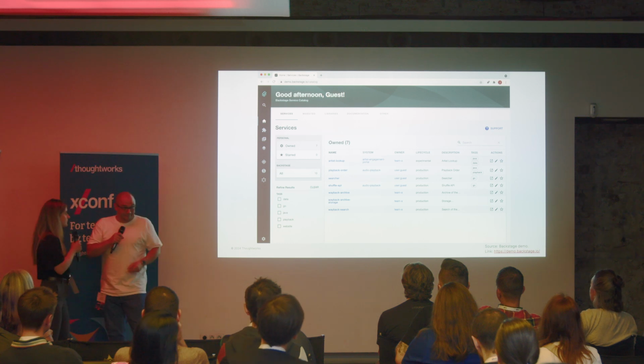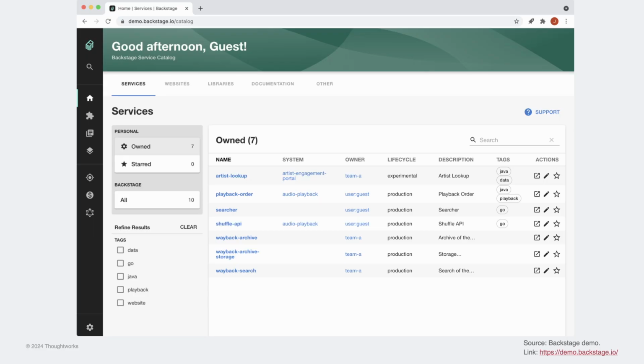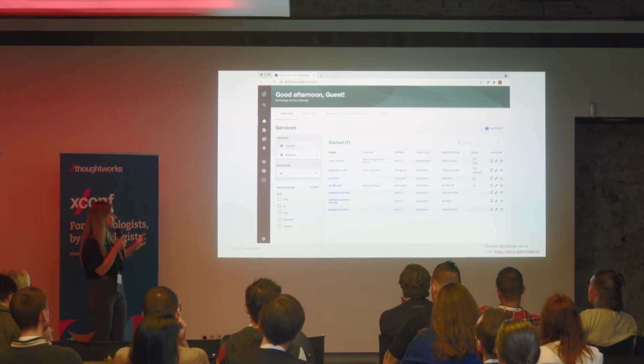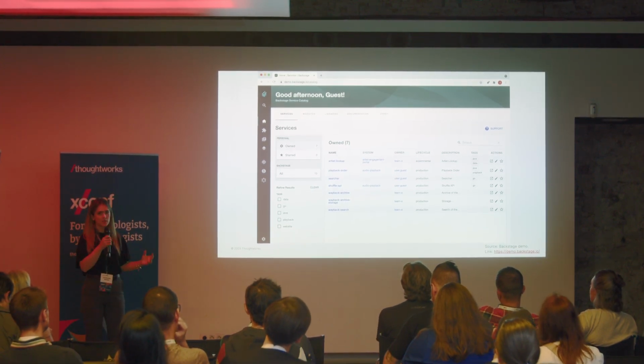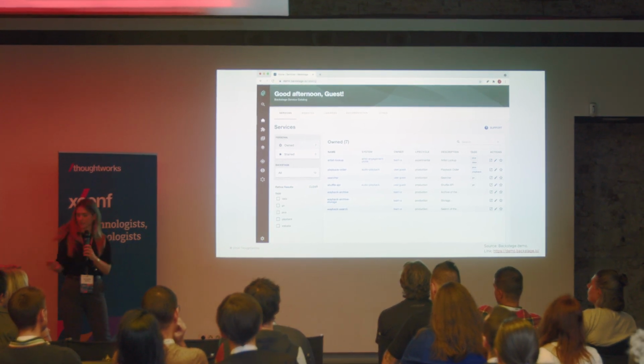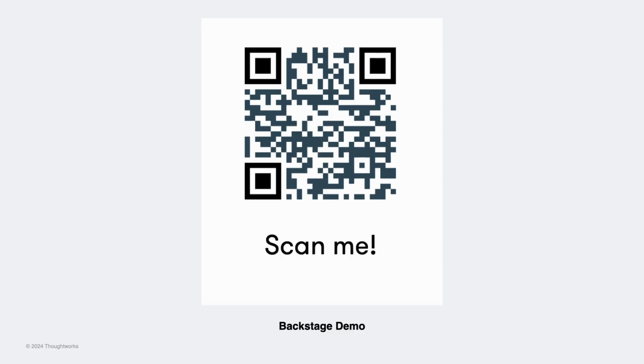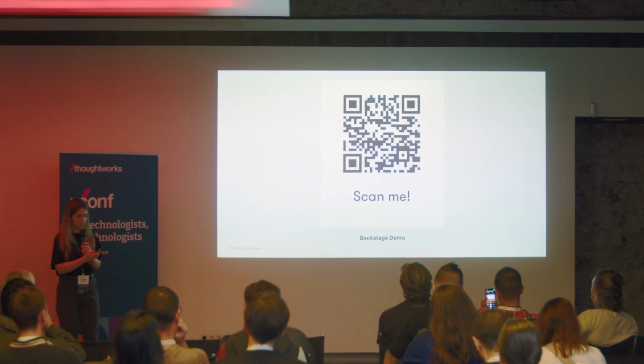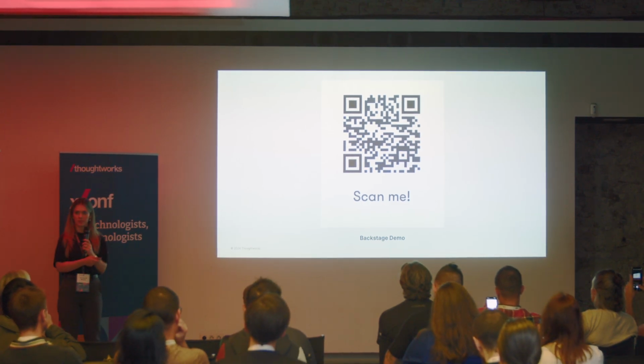And here we have a quick look into what Backstage looks like in action. I will not be going into details of explaining everything, but just as a glance, it has a very friendly interface of showing and having all of the resources, documentation, systems that you might have into your organization. Okay, and this QR code is going to take you to a demo of Backstage. So if you would like to find a little bit more about Backstage, what it looks like, maybe during lunch, then you can just quickly scan it and try it out. I'll give you a second.